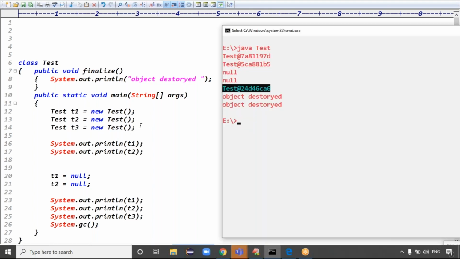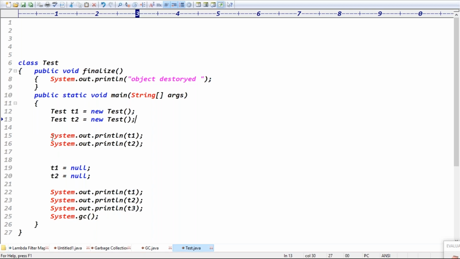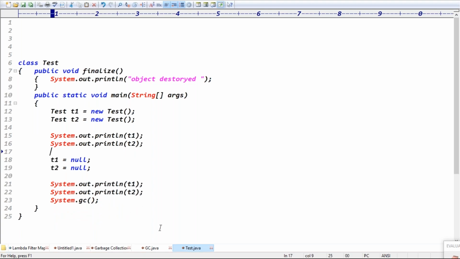So T3 is not destroyed, because we are not giving the object's memory away. T3 is a pointed object, right? That won't be destroyed. It's fine. Is that clear now? So if you need an immediate process, we call System.gc.